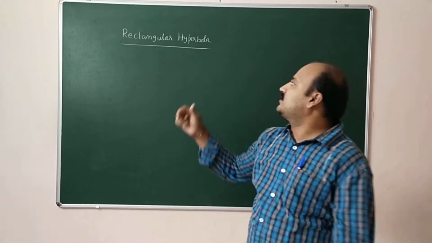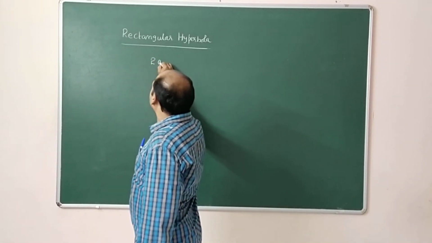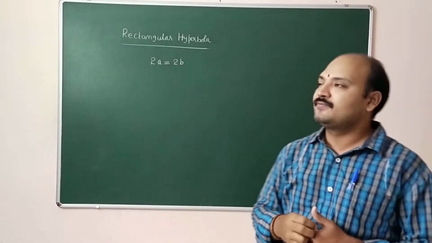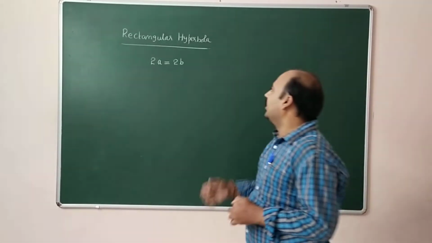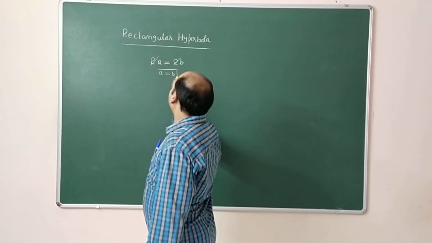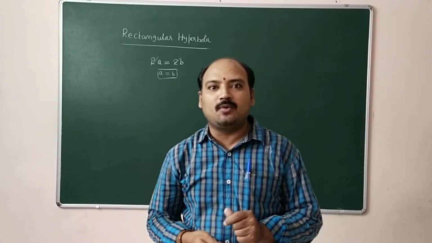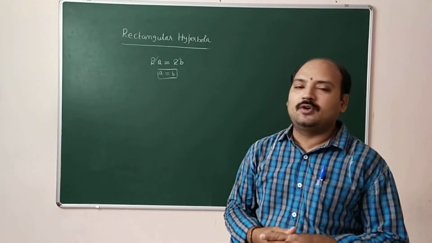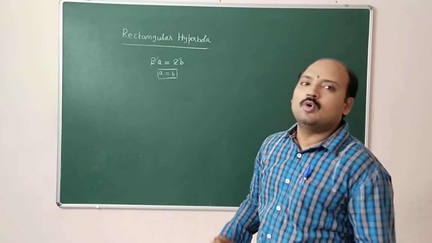The hyperbola is said to be rectangular hyperbola whose transverse axis is equal to conjugate axis. The length of conjugate axis is 2b, the length of transverse axis is 2a. So 2 gets cancelled, then a is equal to b. Both lengths are equal.